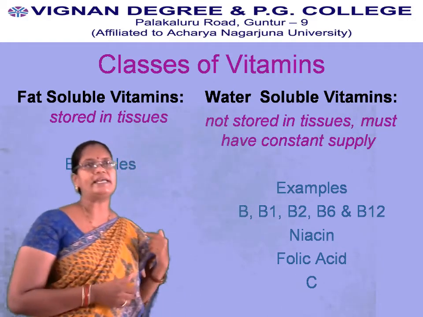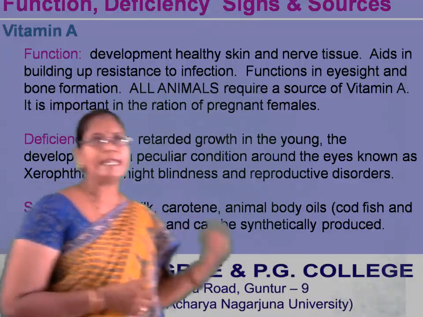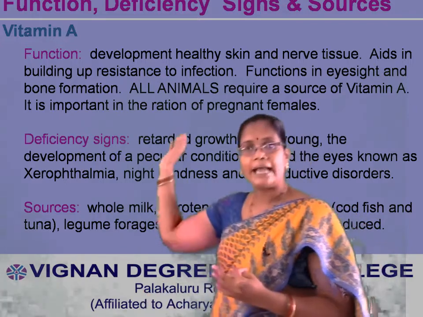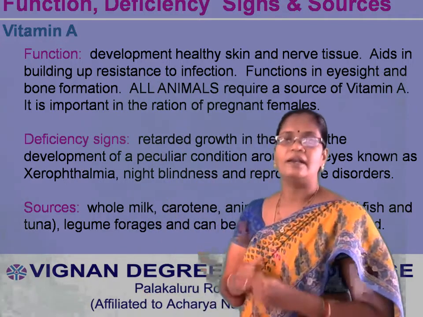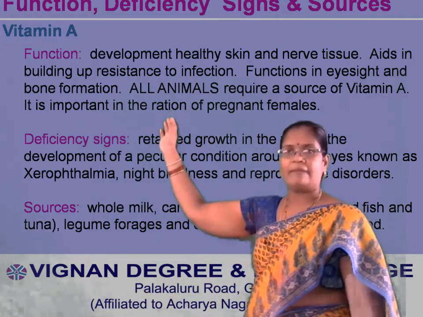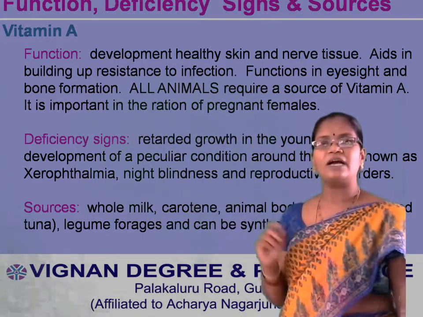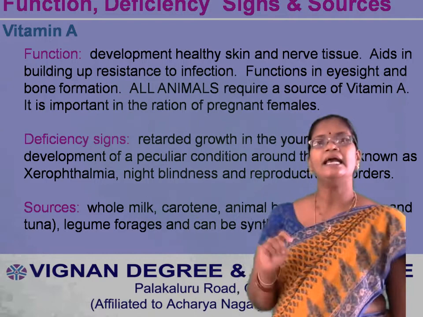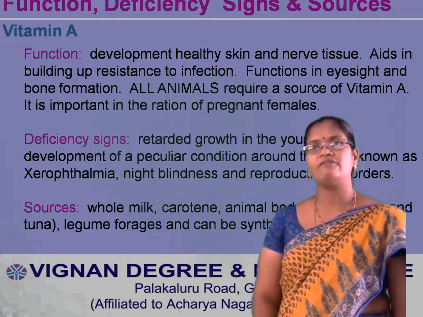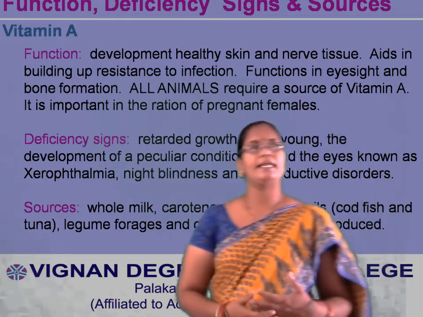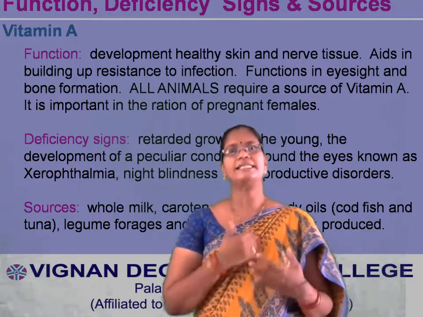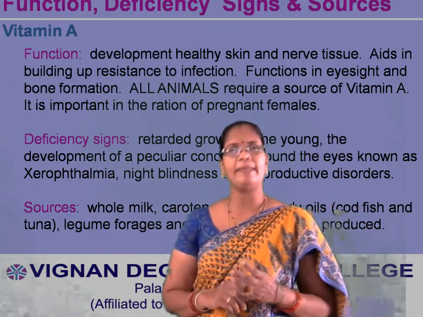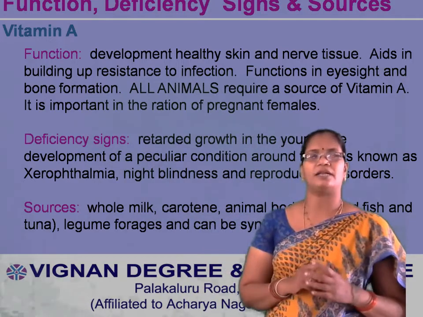Now we will see individual vitamins. Mainly I will discuss the function, deficiency symptoms and sources of vitamins. Now we will see vitamin A. The main function of vitamin A is the development of healthy skin and nerve tissues. It aids in developing resistance to infections.